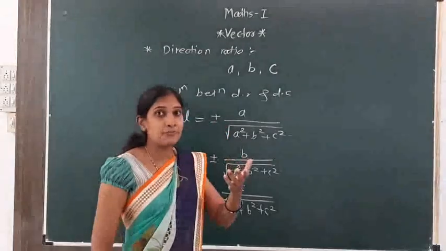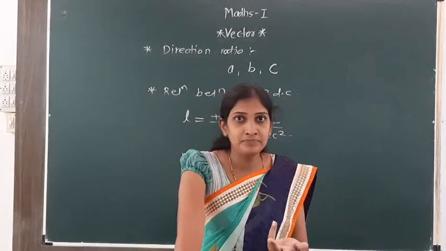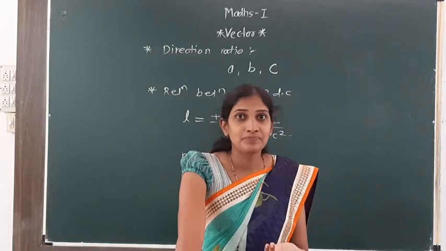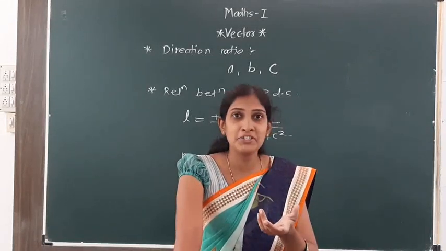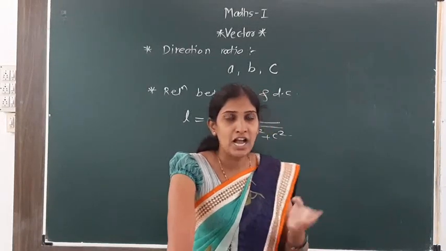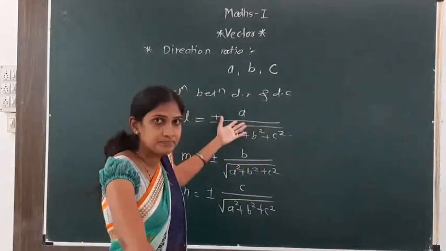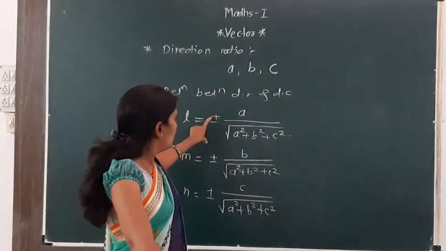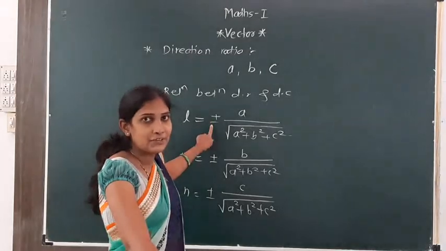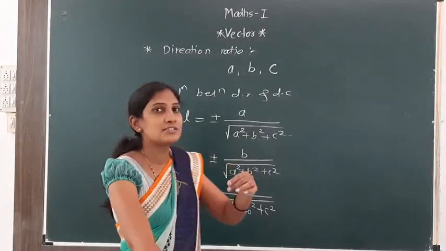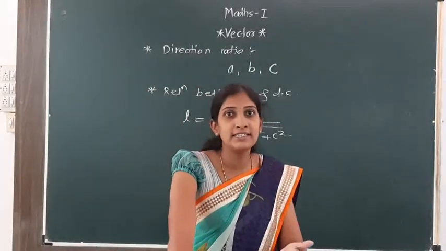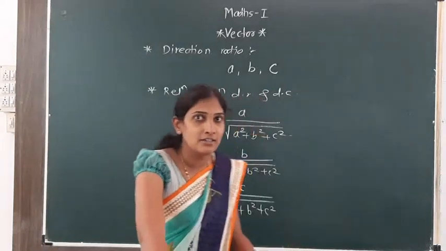If the vector is opposite, then its sign will change. If the sign is plus, then it will become minus.